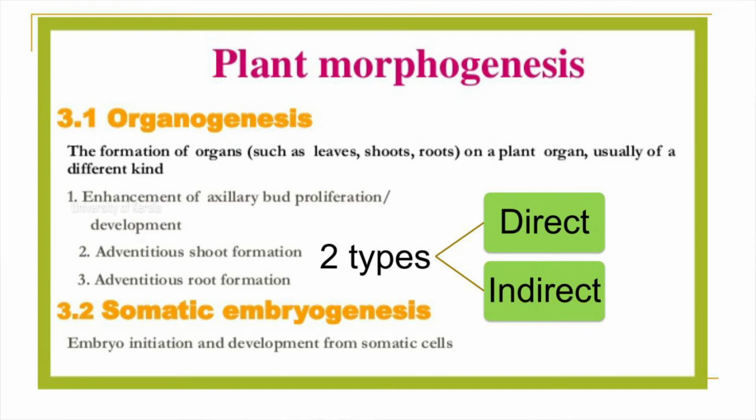Organogenesis is the formation of different types of organs like either shoot or root, and similarly there is the formation of embryo-like structures from the explant tissue during tissue culture, and this is known as somatic embryogenesis. Both these methods of regeneration are again subdivided into two categories. They are direct organogenesis and indirect organogenesis. Similarly, direct somatic embryogenesis and indirect somatic embryogenesis.